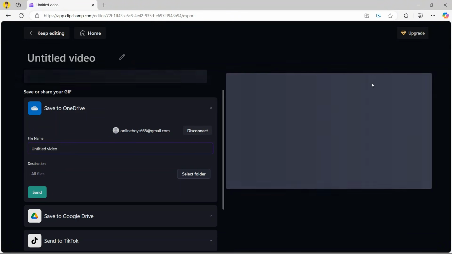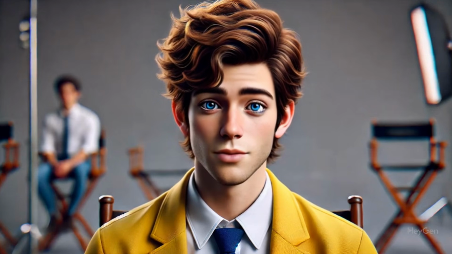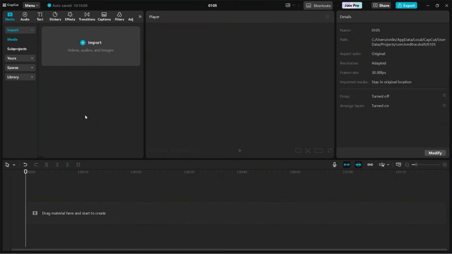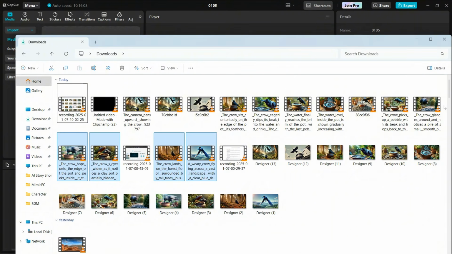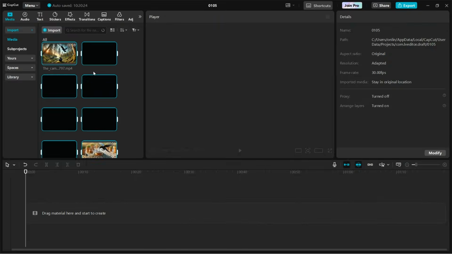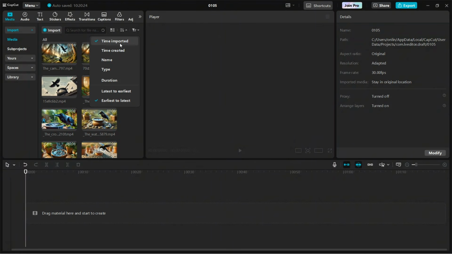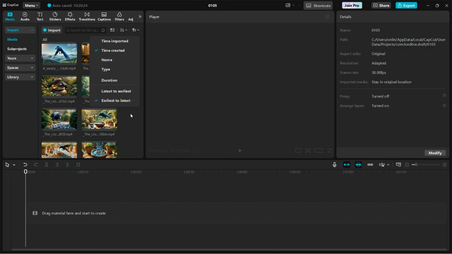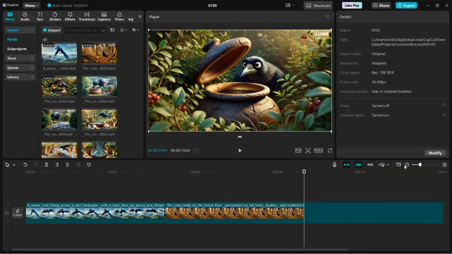Simply export the video. Now everything is ready, we just need to combine them. For editing, I am using CapCut. Import all the video clips. Then click on Sort, choose Time Created, and then Latest to Earliest. Now all the videos are in sequence. Drag the video to timeline one by one, and in sequence.